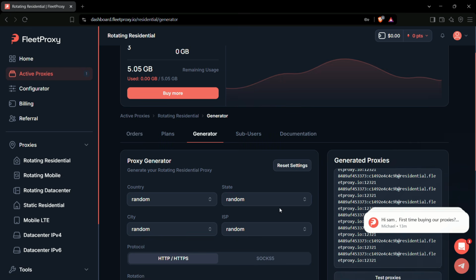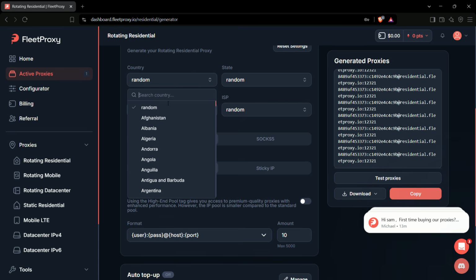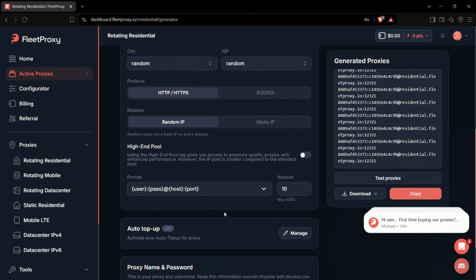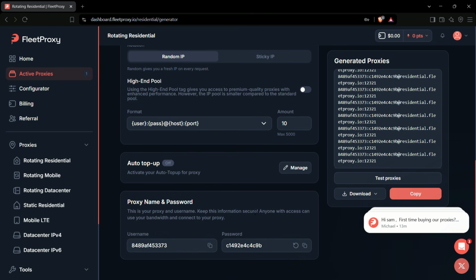So here's what I actually did. I set up 5 separate Fleet Proxy connections, 1 assigned per account, so each one appears to be coming from a completely different person in a completely different city on a completely different type of connection. No shared IP, no shared ASN, nothing obviously tying them together at the network level.